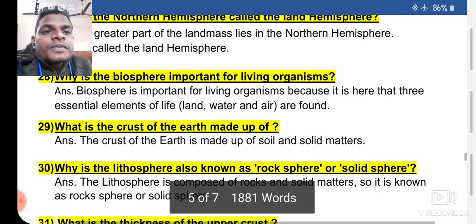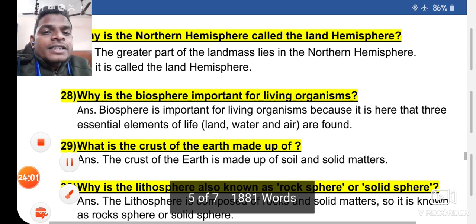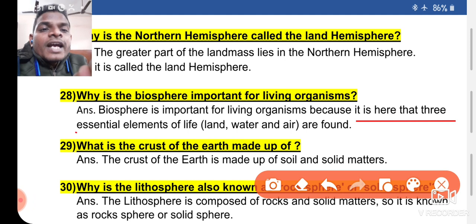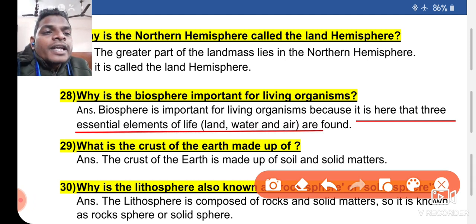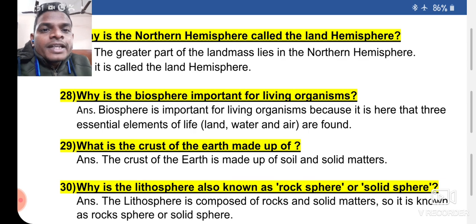Number 28. Why is the biosphere important for living organisms? It is because it is here that the three essential elements of life, land, water and air, are found. Okay, and that's why biosphere is very important. Next, 29.